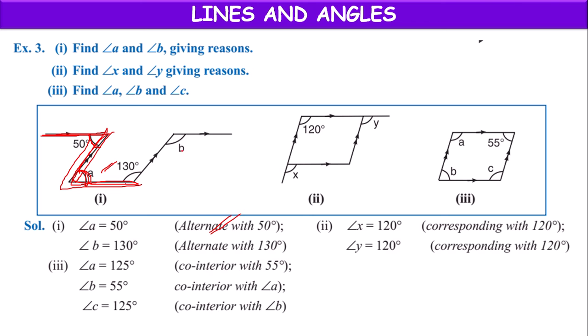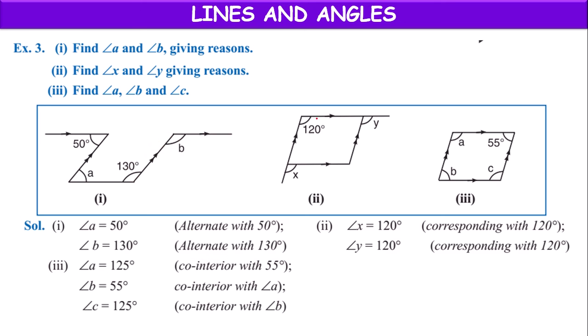Next, this part looking like letter Z. These two are parallel lines, this is the transversal. If this is 130, this also will be 130. Alternate angles, 130.